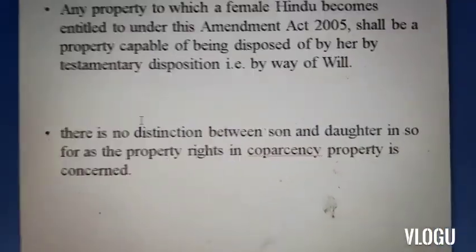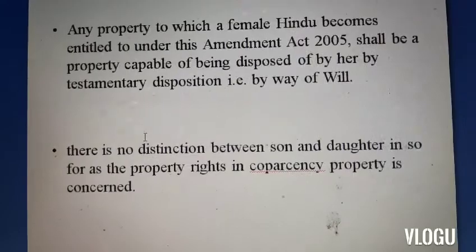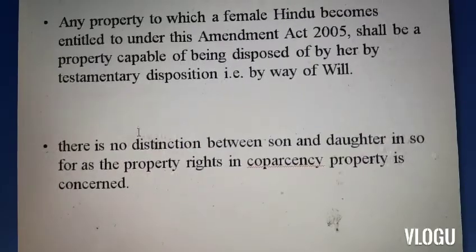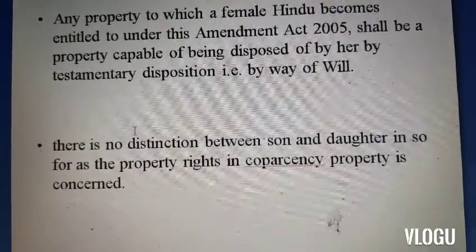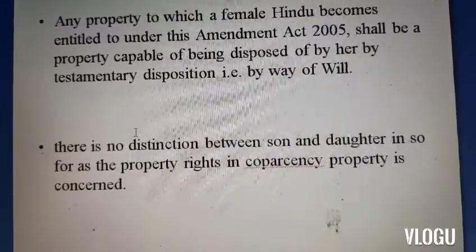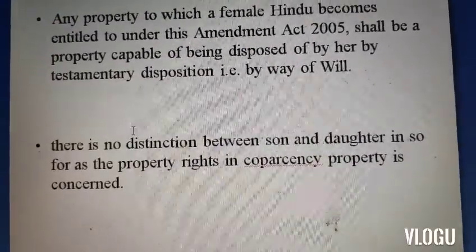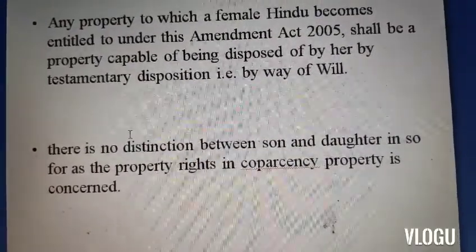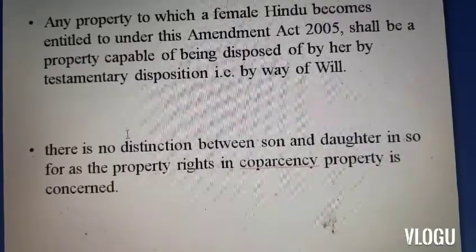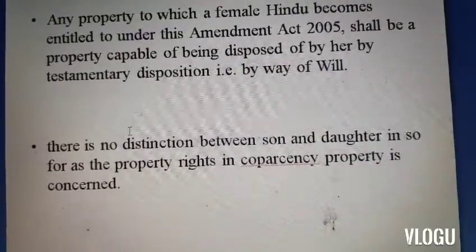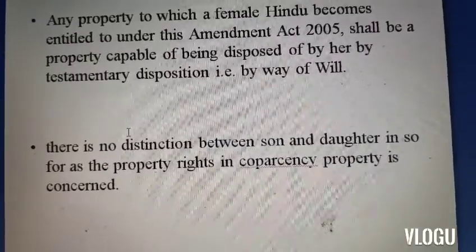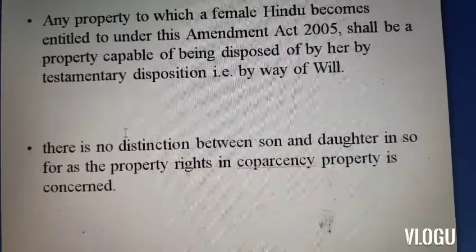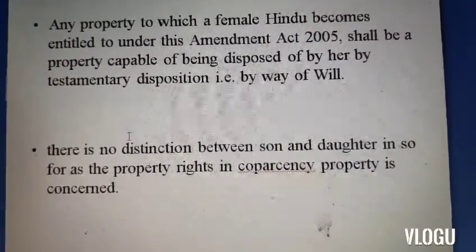It also provides under the Hindu Succession Act 1956, which has been amended, that any property to which a female Hindu becomes entitled shall also be a property capable of being disposed of by her by testamentary disposition. That is, she can dispose of the property by her own will. So you see that there is no distinction between a son and a daughter insofar as the property rights in coparcenary property are concerned. This is one of the very recent improvements which came with the amendment in 2005 in the Hindu Succession Act.